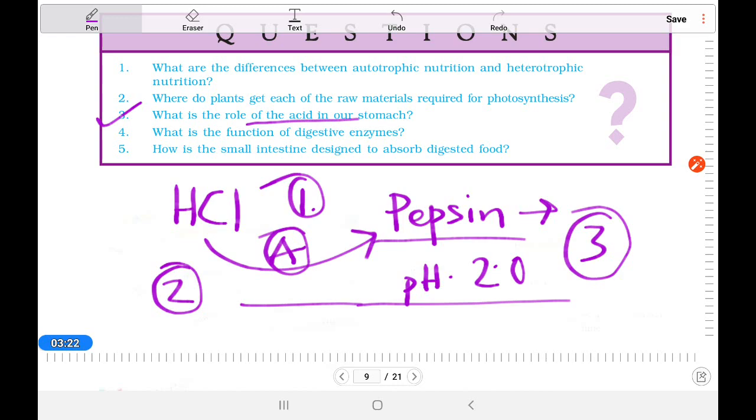So here are the three points that you have to remember. The first one, it activates the enzyme pepsin, so pepsin can do its work. Secondly, it makes the environment acidic so that pepsin can do the work. And third, it kills the harmful pathogens if they are there inside with the food.